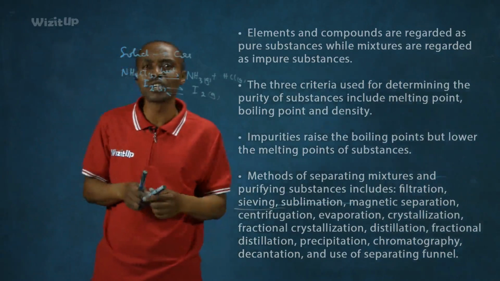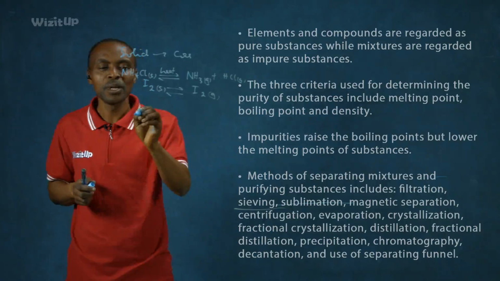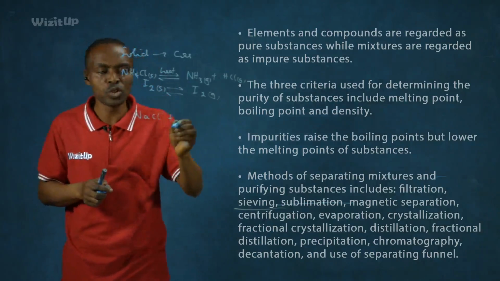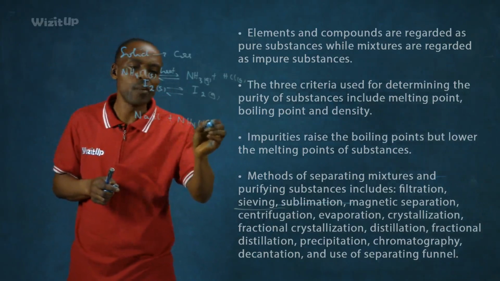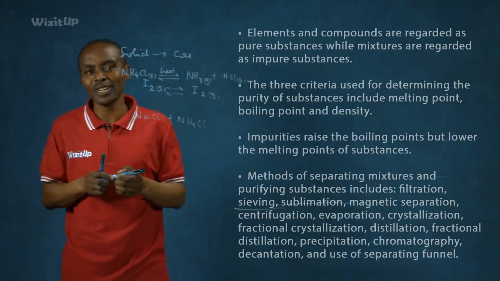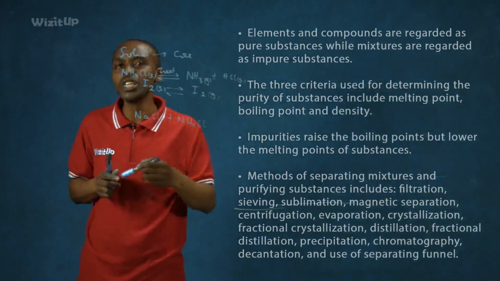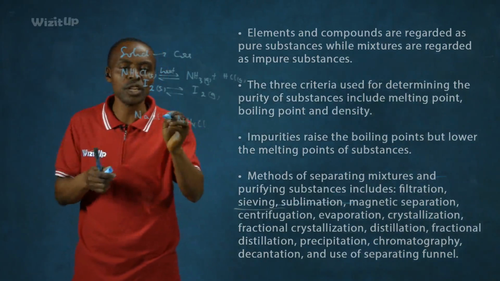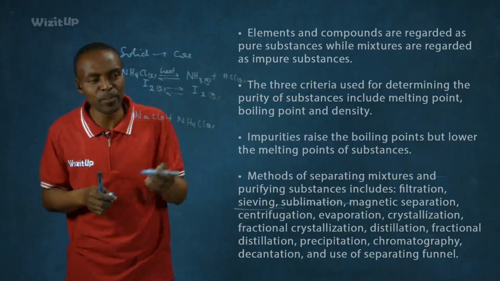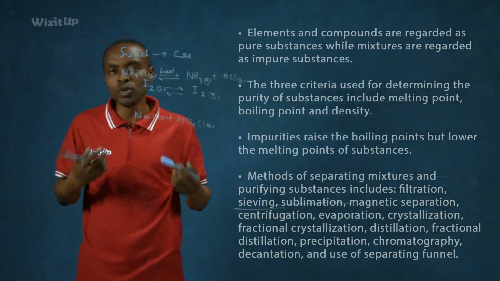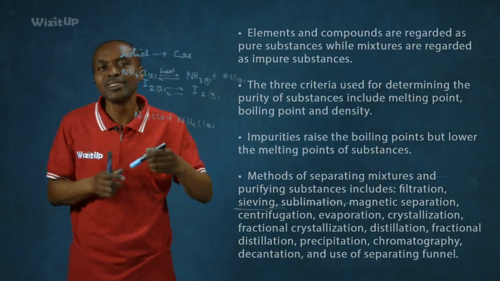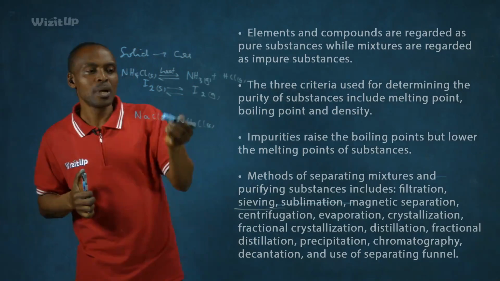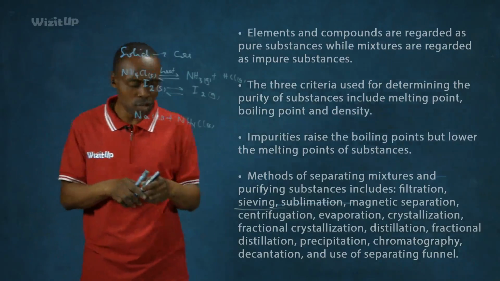Now, as an application, you can use sublimation to separate a salt like common salt, sodium chloride, from any of these two substances. So if I want to separate ammonium chloride from sodium chloride, I can apply sublimation. Remember, liquids are not expected to be used in this case. So we are discussing a solid from another solid. You can separate sand from ammonium chloride using sublimation. You can separate iodine solid from sand using sublimation. And you can separate sodium chloride from iodine using sublimation.